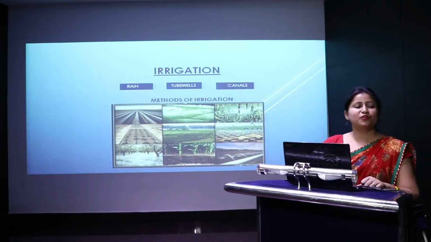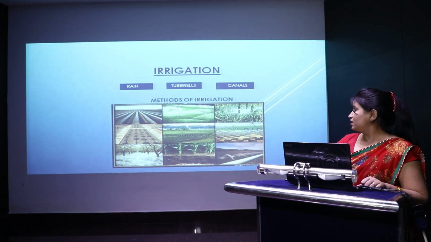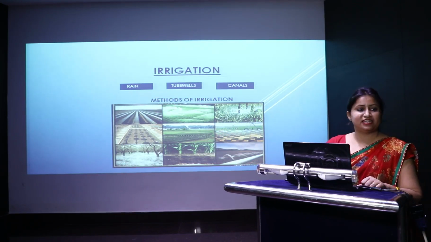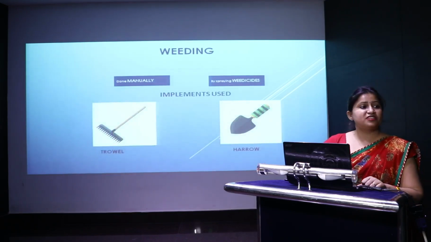The next step which we are going to talk about is irrigation. Irrigation means providing proper supply of water to the plants. Irrigation can be done either by naturally providing water through the rains or by the artificial sources of water, which includes the tube wells and the canals. We have some modern techniques, some modern methods of providing water also, which includes the drip irrigation system and the sprinkler system.